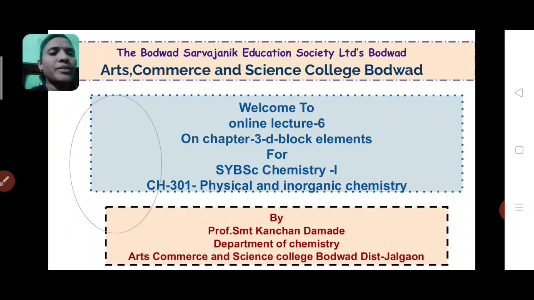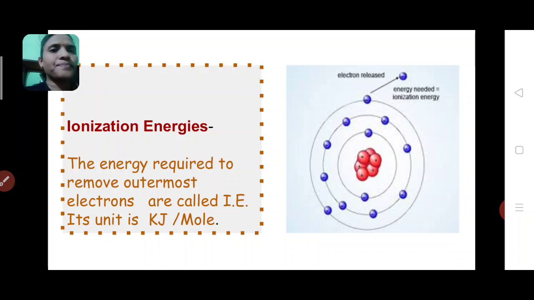We are going to study chapter 3, d block element, for our SYBSc paper one, CH301 Physical and Inorganic Chemistry. Now in this lecture we will study about ionization energy.